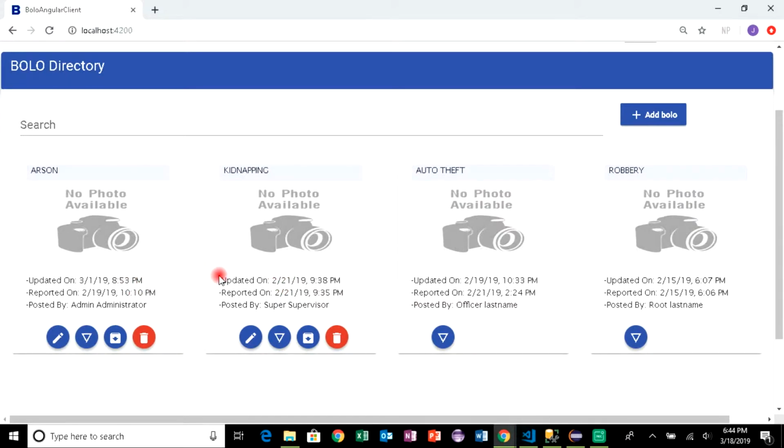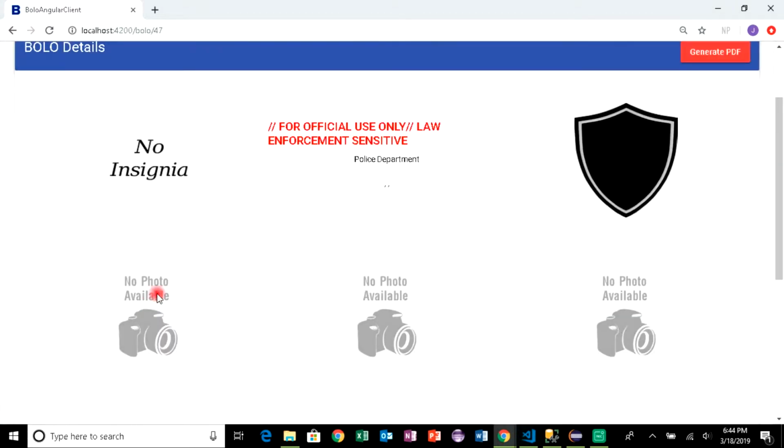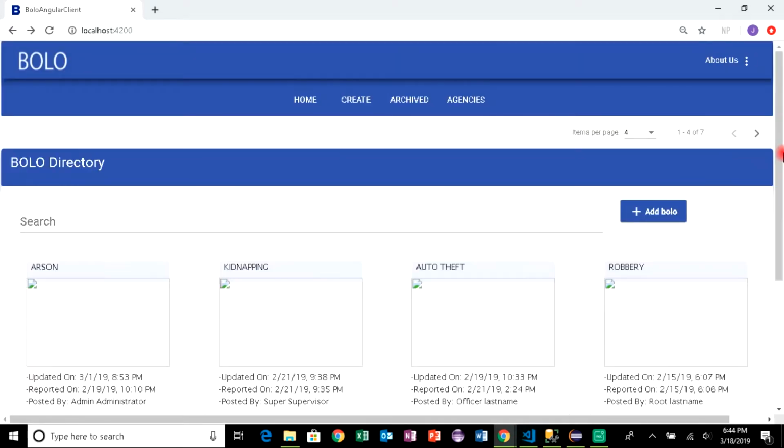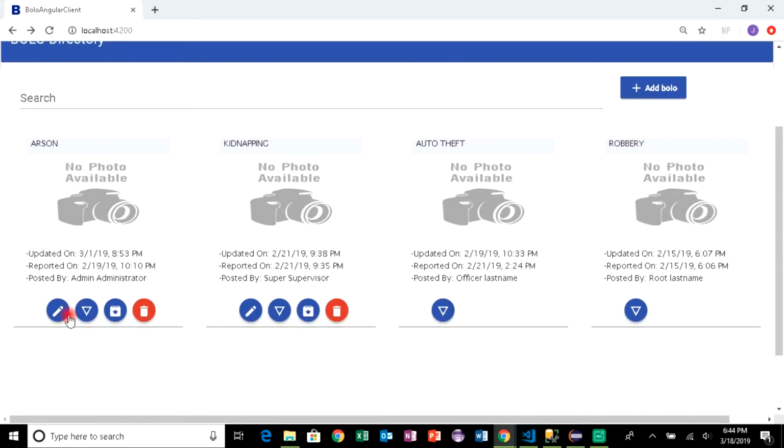So as you can see, this bolo is their own bolo, and they can edit, view, archive, and also delete bolos. And here, this one is not made by them, yet they still have the ability to edit, view, archive, and delete because this bolo is within the same agency as the supervisor.